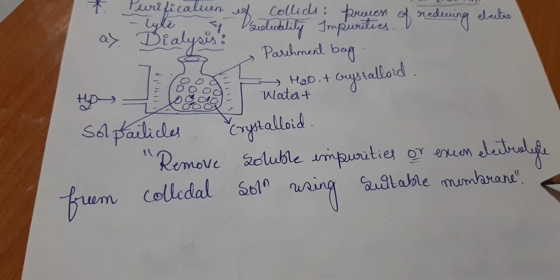Now we are going to perform ultrafiltration. You all know the filtration process. Filtration is nothing but filtering with one medium. I must have written the definition here: removing colloidal particles from the dispersion medium, or electrolytes or impurities, using filter paper. But in this case we are not going to use normal filter paper. We are going to use a special type of filter paper. What is the speciality of this filter paper?